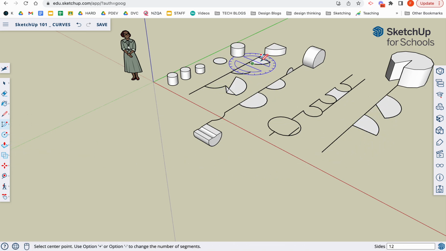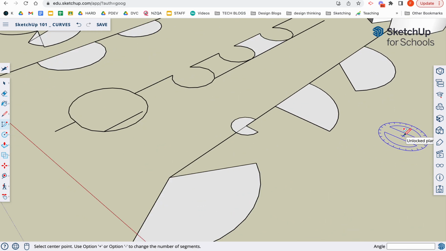This tool is very similar to this tool here, the quarter circle, but it literally draws you the closed circle itself. You don't have to add anything to it. So for example, voila. I start in the center, I decide where it's going to start, and voila. Okay, so it's quite funky.